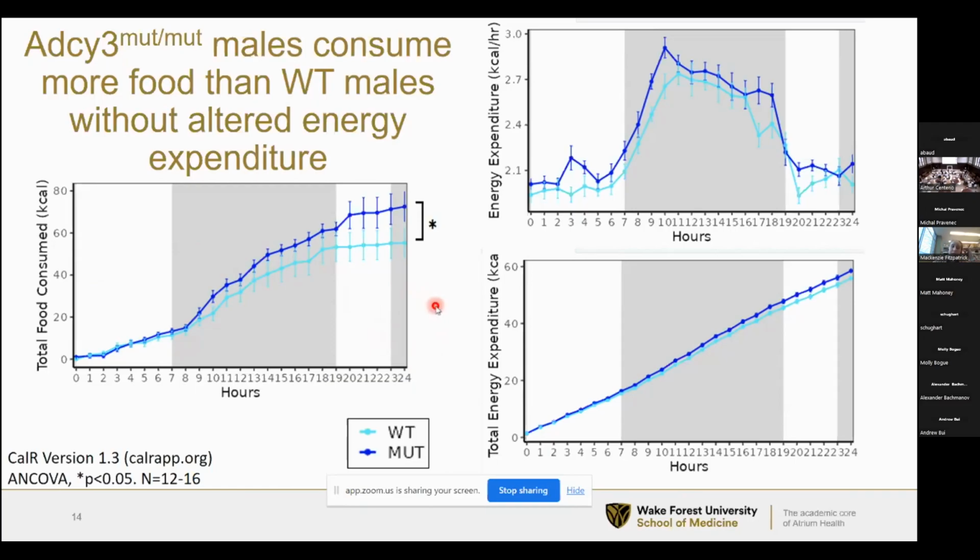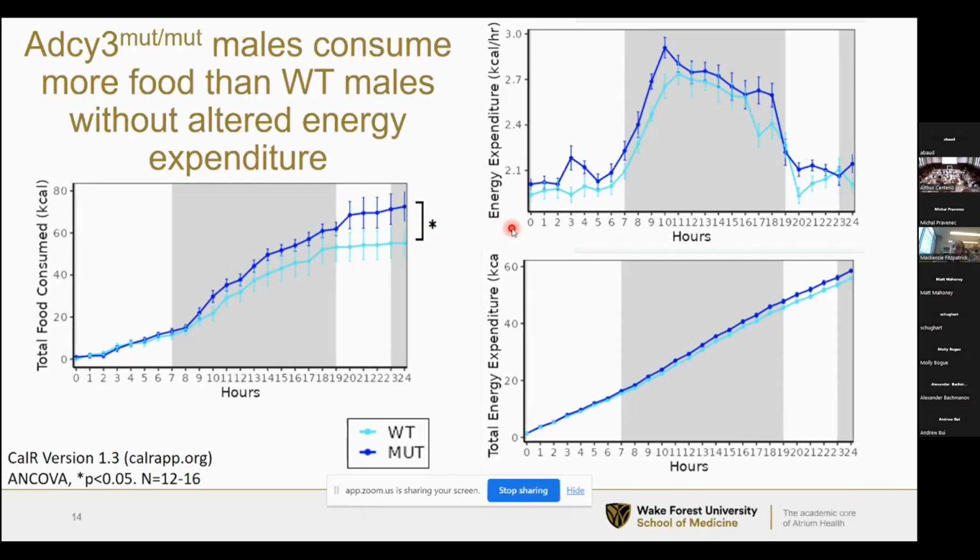So when we look at the male data, we can see that the mutant males consume significantly more food than the wild type males over the course of 24 hours. But when we look at the energy expenditure data, we didn't see any differences in energy expenditure in the mutants. One thing that's important to know about the analysis that was done here, so we used a program called CalR. It's a great program for looking at indirect calorimetry data and starting to make sense of it.